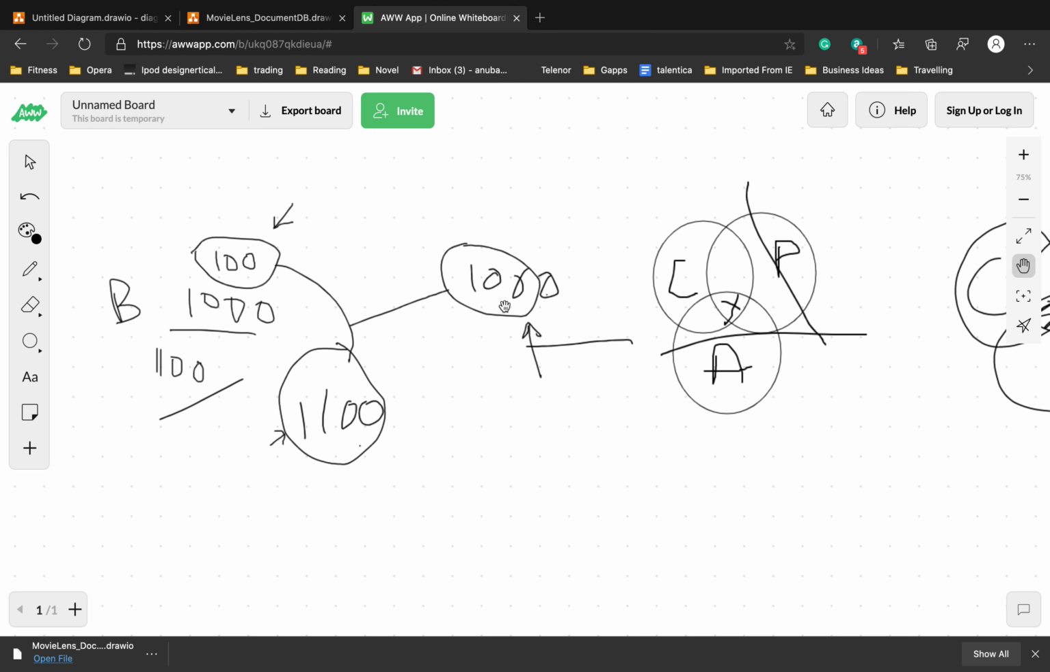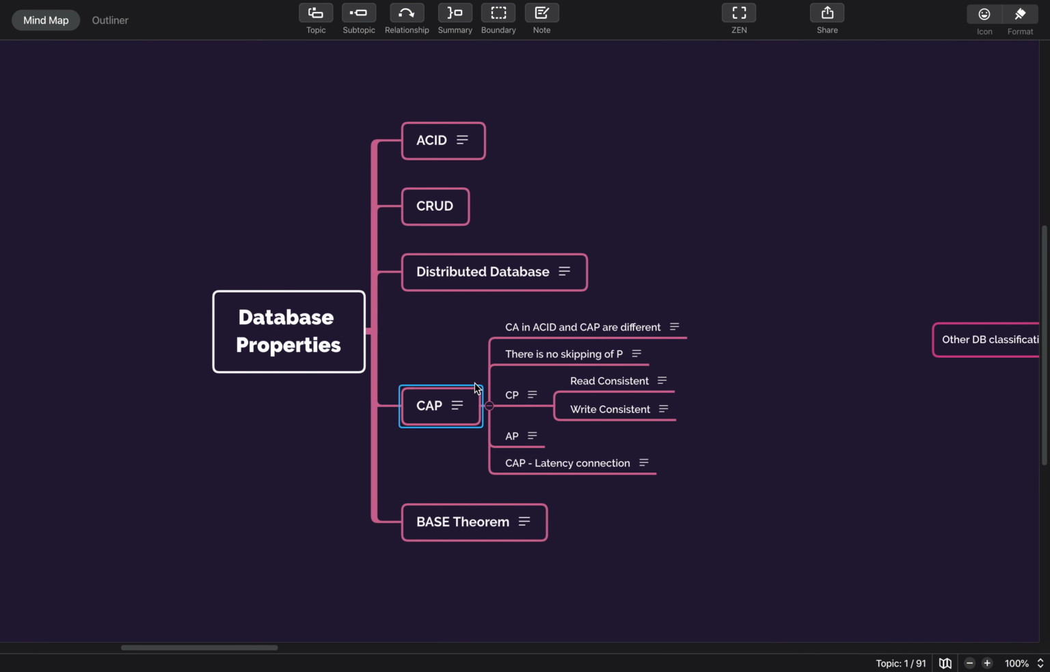Okay, so that is CP, which is consistent and partitioned, and for analytical purposes we will have AP, which is available and still partitions are available. So this CP and AP part is clear, right? Okay, so we'll discuss this.